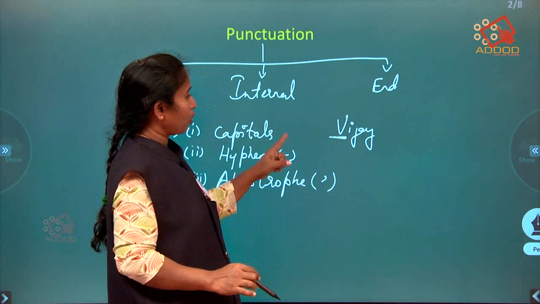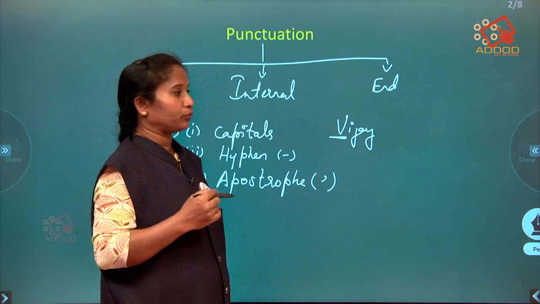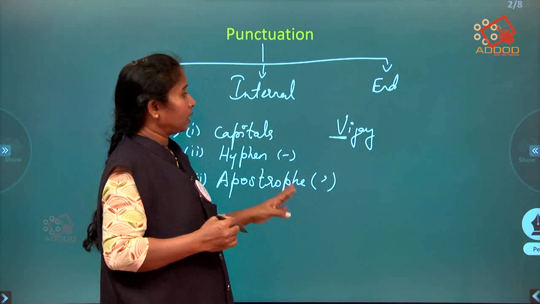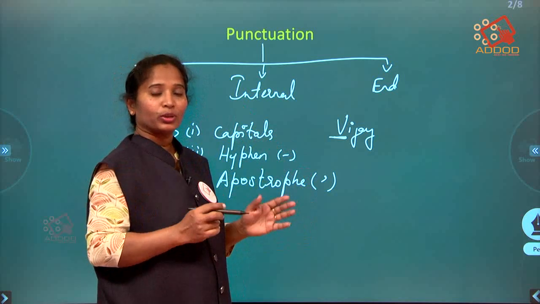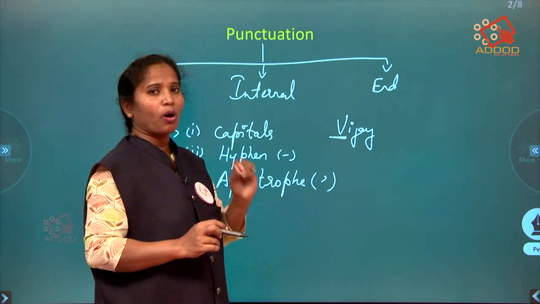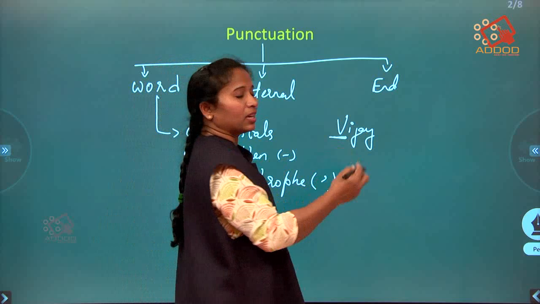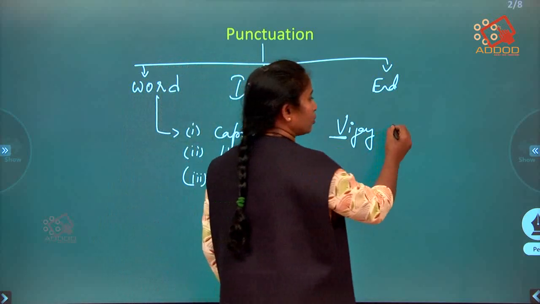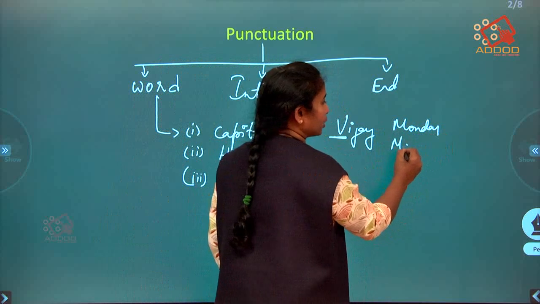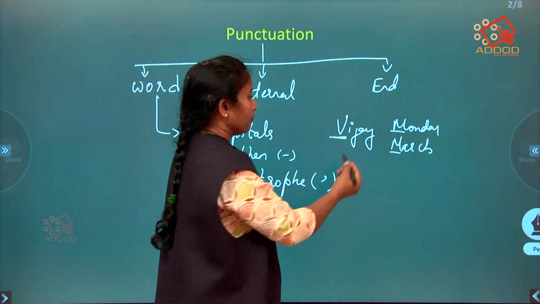Now, you should also capitalize the names of days, names of months, names of holy books, religions, even festivals. The first letter should be capitalized. For example, Monday, Tuesday, Wednesday, even those should be capitalized. If I say March, the month, the first letter should always be capitalized.